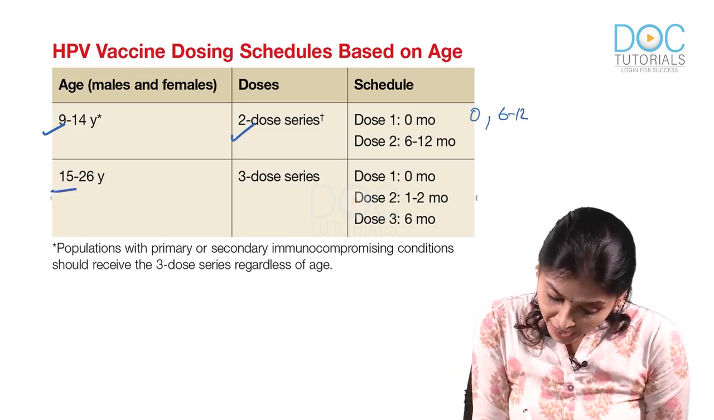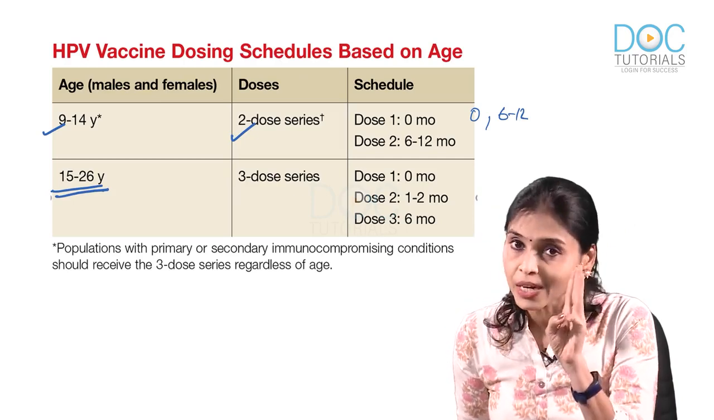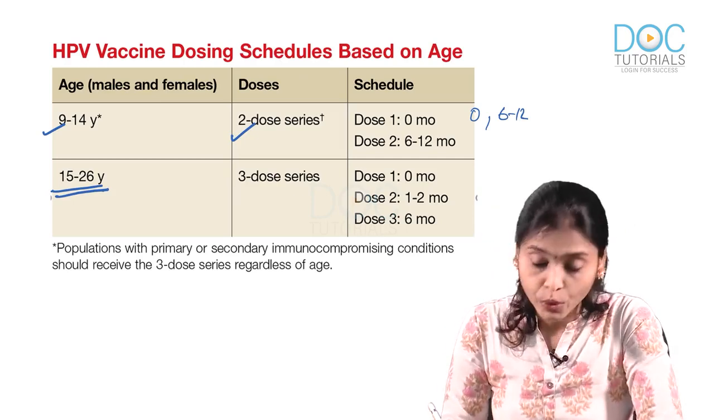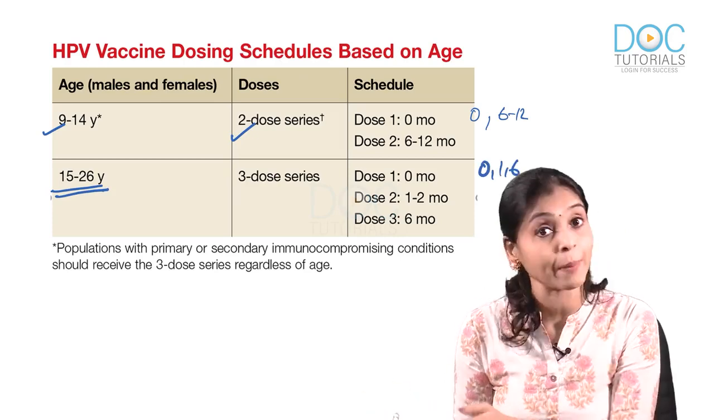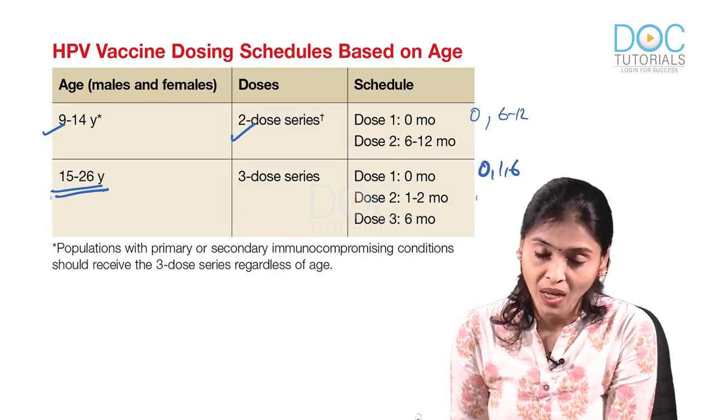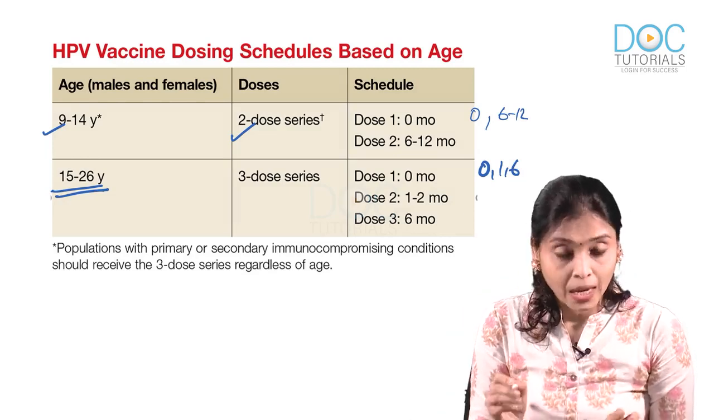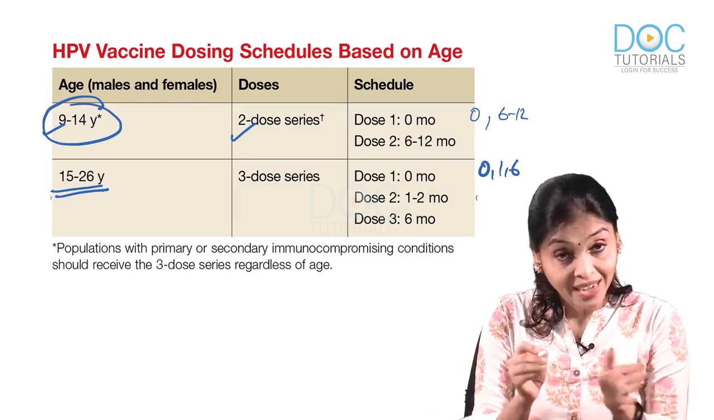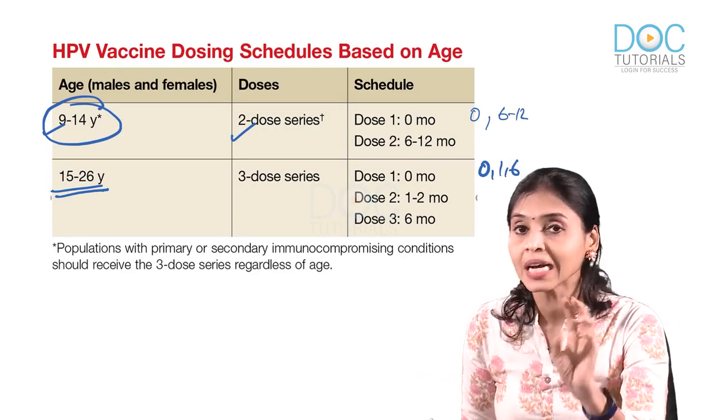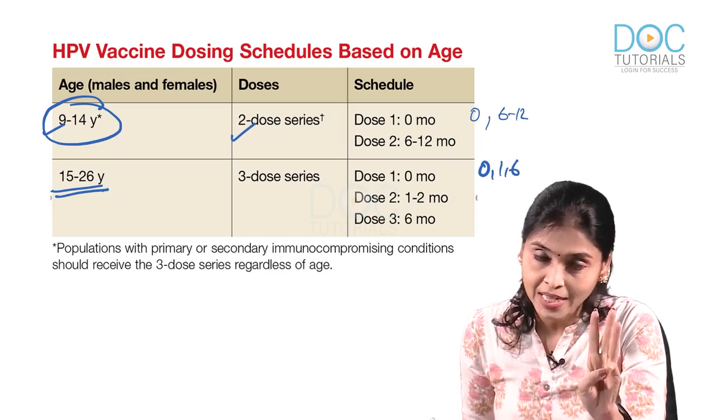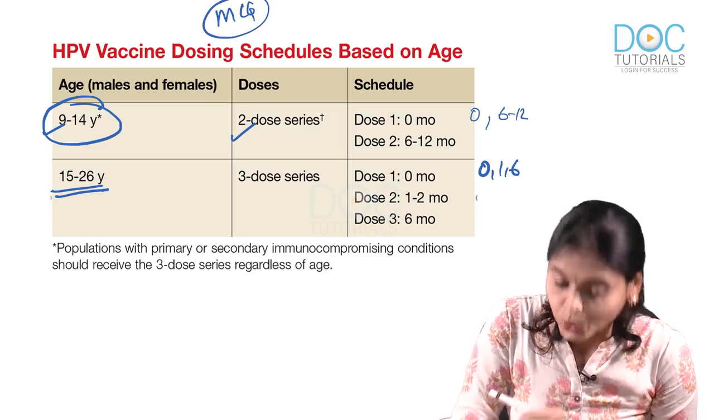Whereas, in the age group 15 to 26, you are giving 3 doses. And how is it scheduled? 0, 1, 6, like we give our hepatitis B vaccine. And the third point which I have written here: if a person in the age group 9 to 14 is immunocompromised, then that person should be given a 3 dose series. Is that clear? So, this is also a very, very important MCQ.